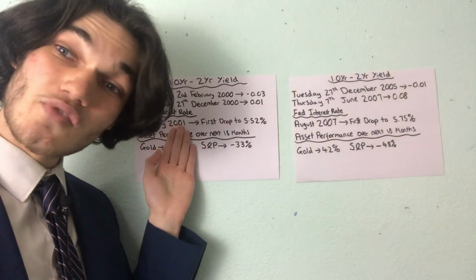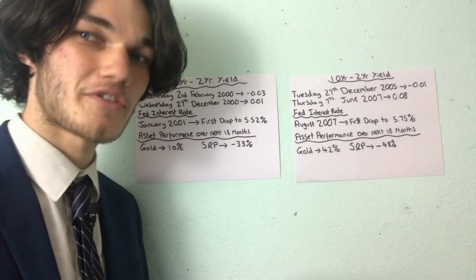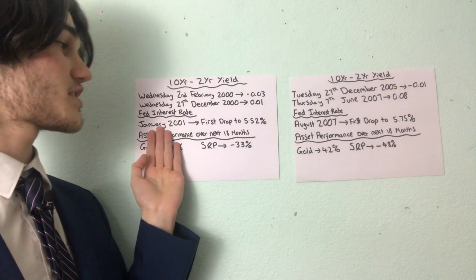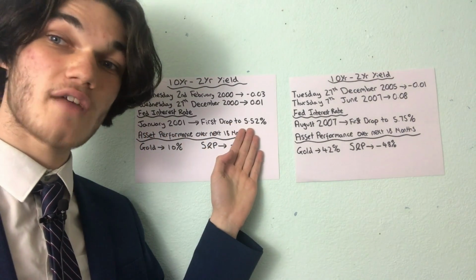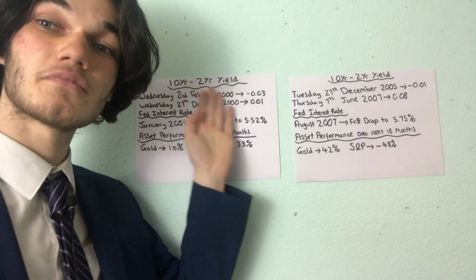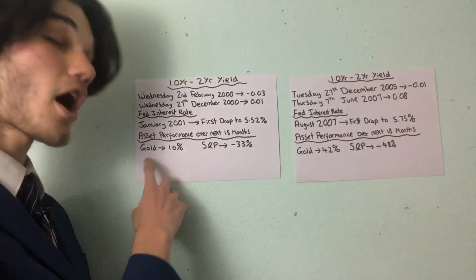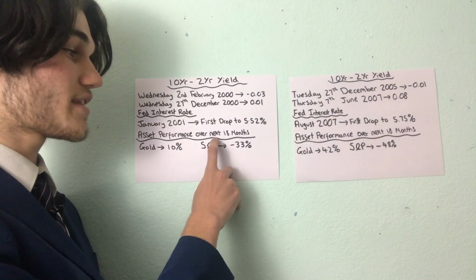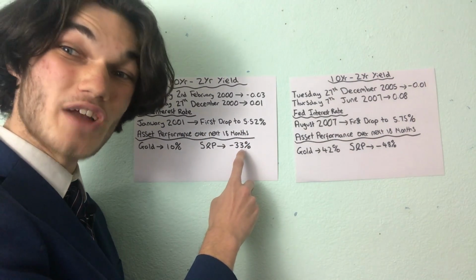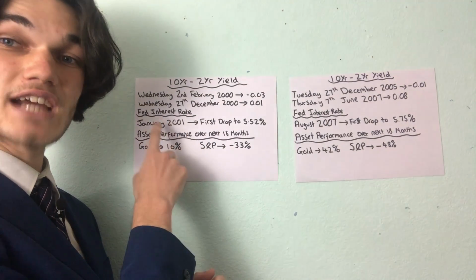Fed interest rate. January 2001, they dropped their interest rate for the first time. It started the new cycle, if you want to say that. They're dropping the interest rate cycle. So the first drop was in January 2001, and they dropped it to 5.52%. Only a month after, we went positive on the 10 to 2-year yield. After this interest rate drop, we're going to take a look at the asset performance. Gold went up 10% over the next 18 months after this interest rate drop. The S&P 500 dropped a massive 33% in just 18 months after this interest rate drop in January 2001.